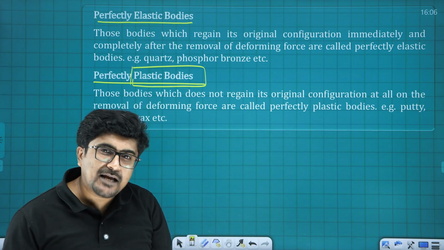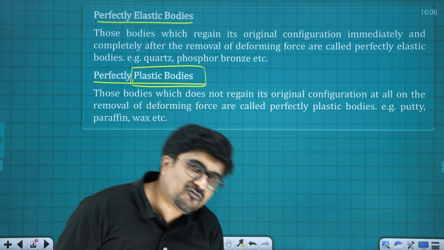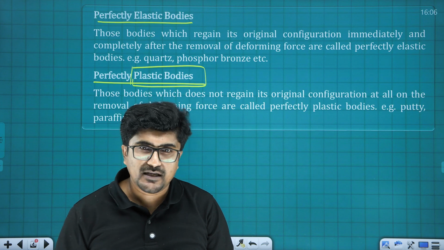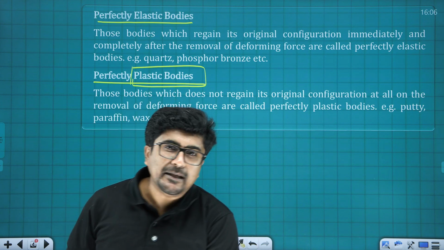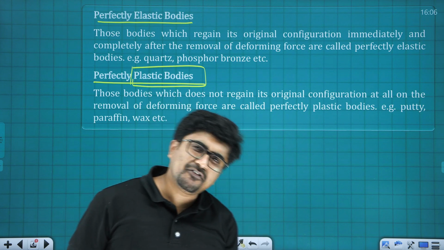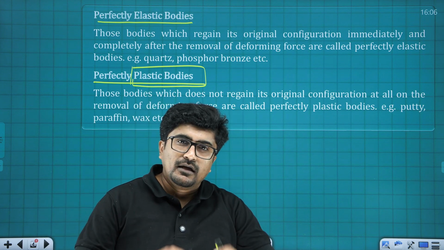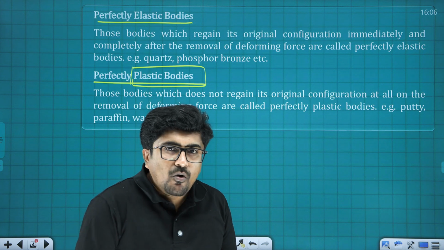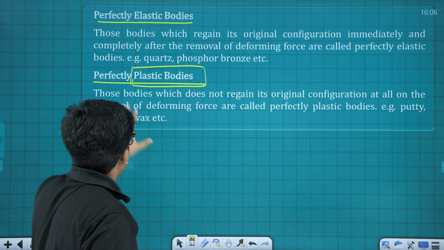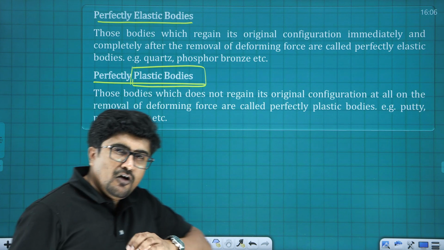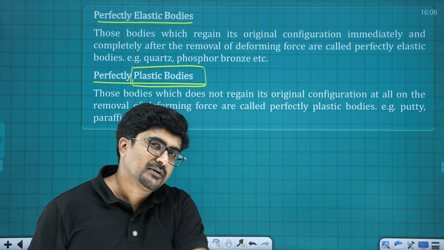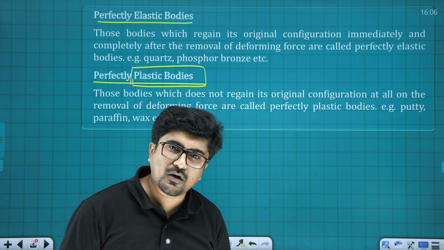Perfectly elastic and perfectly plastic mean that once the force is removed, the body will have the tendency to go back to its original shape. If any body perfectly goes back to its initial shape, that is known as what? Perfectly elastic. And if deformation is done, and the body doesn't even make an attempt to go back to its original position, that is known as what? Perfectly plastic. So the one which wants to go back to its initial state at 100% accuracy, that is known as what?